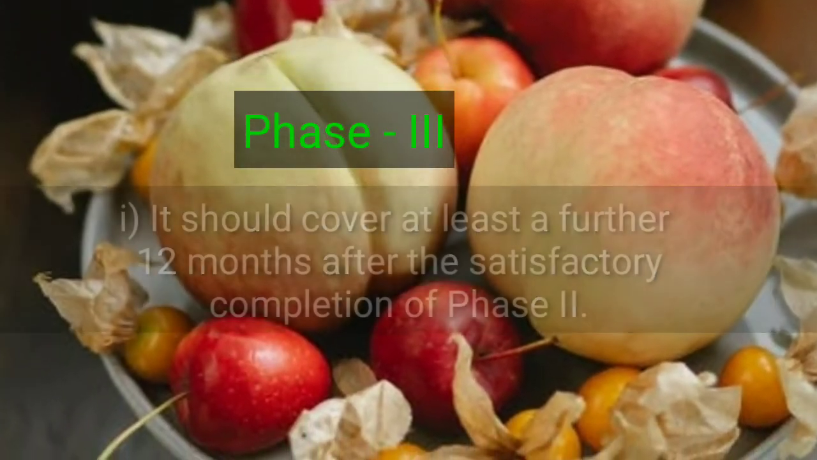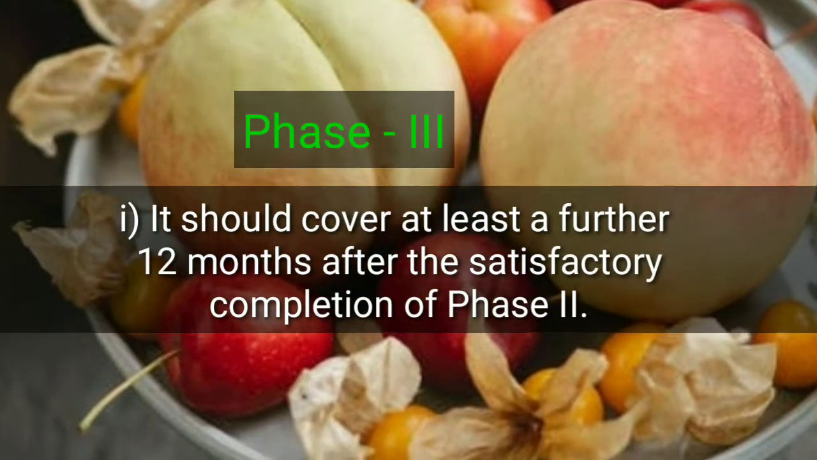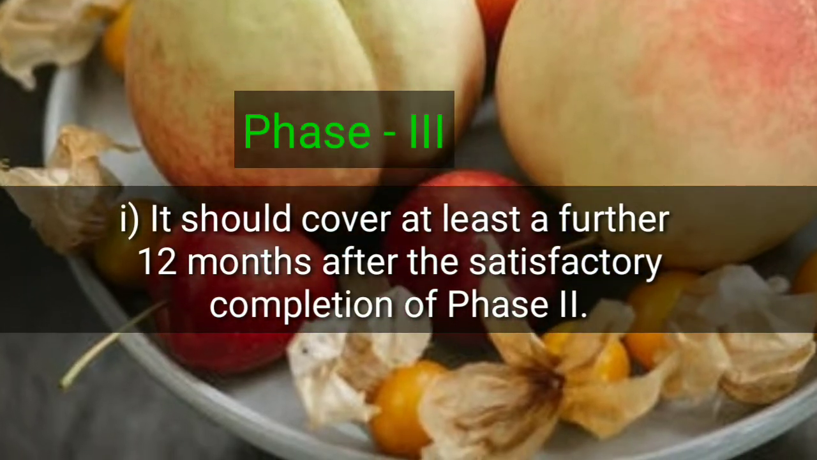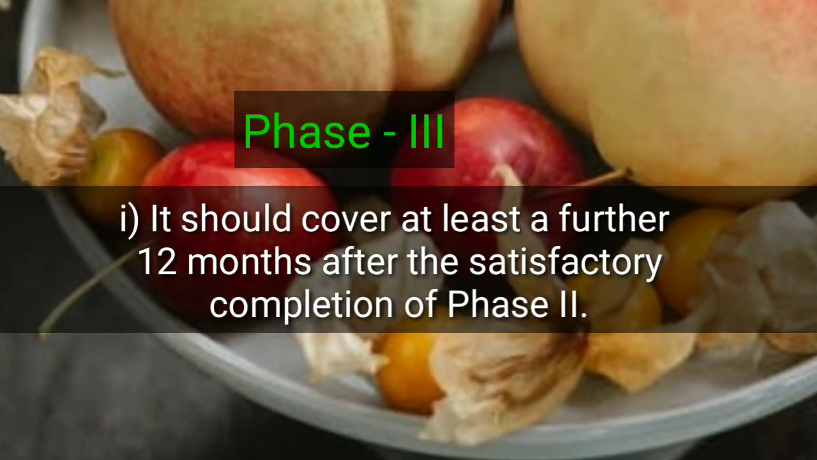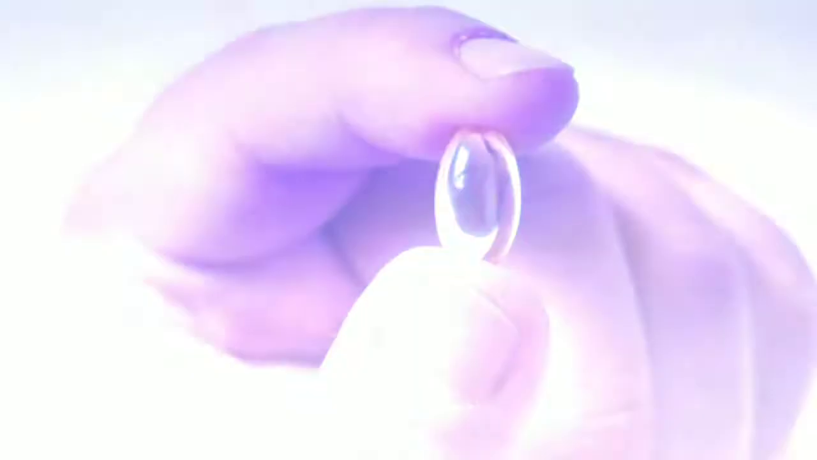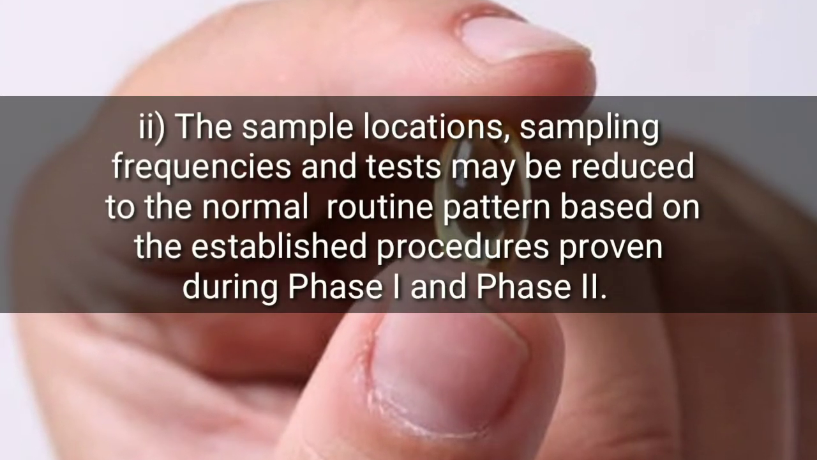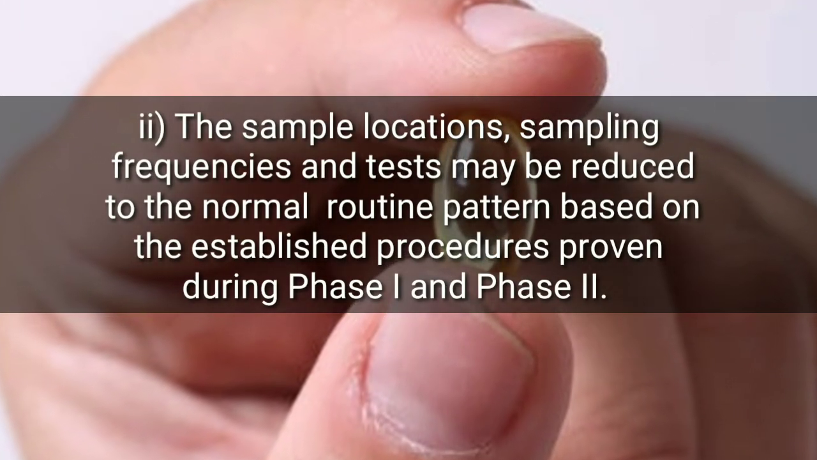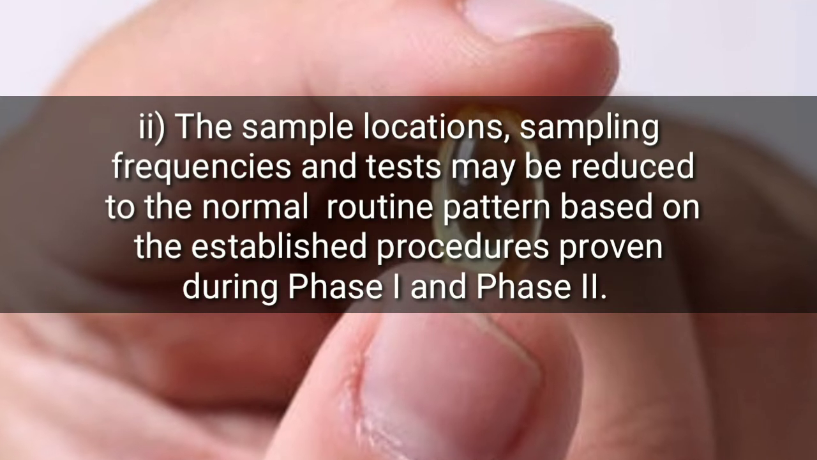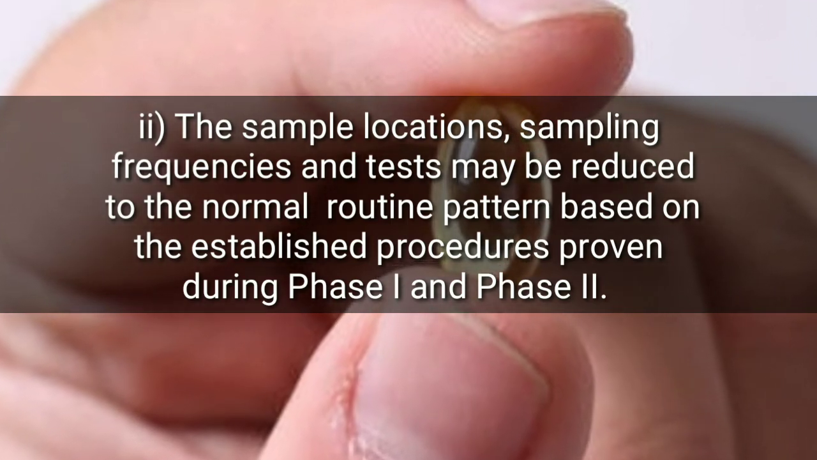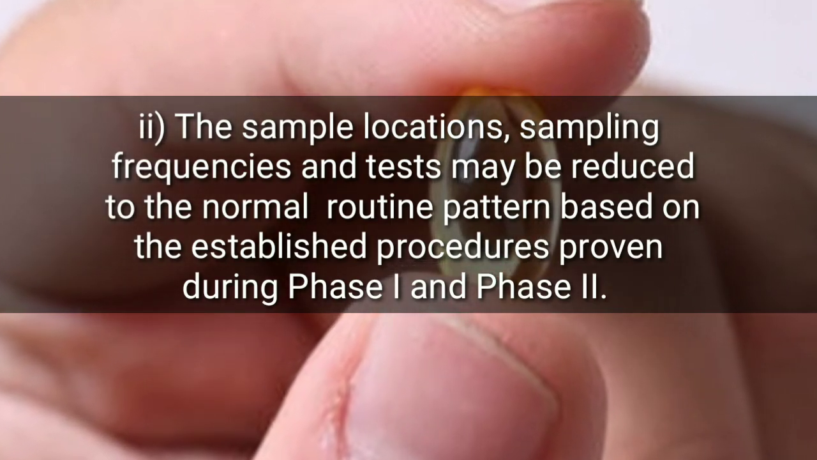Phase 3. It should cover at least a further 12 months after the satisfactory completion of phase 2. The sample locations, sampling frequencies, and tests may be reduced to the normal routine pattern based on the established procedures proven during phase 1 and phase 2.